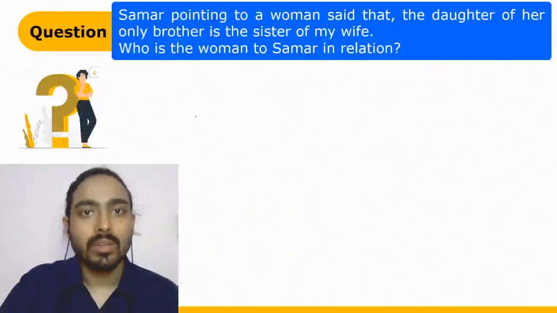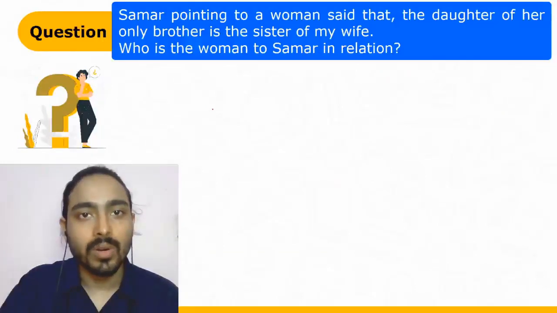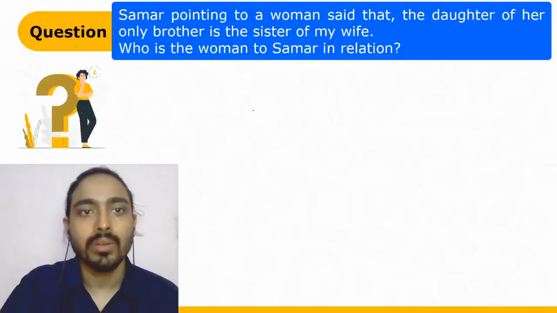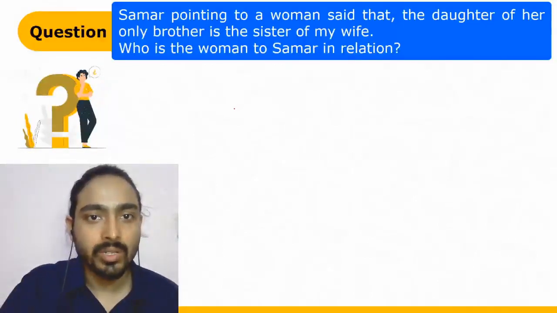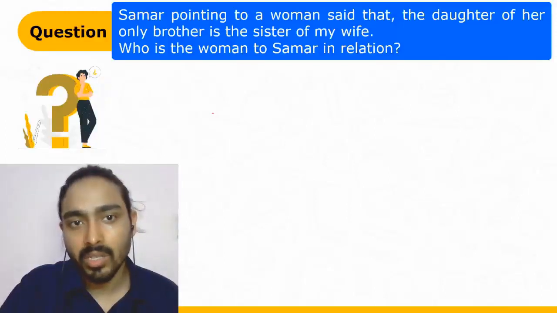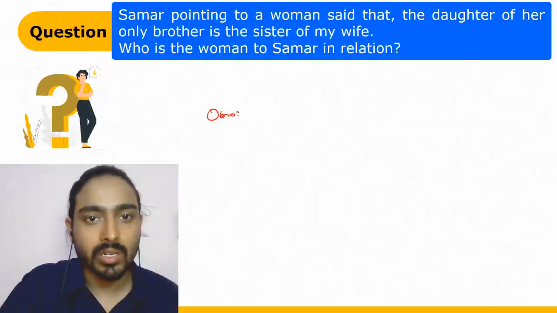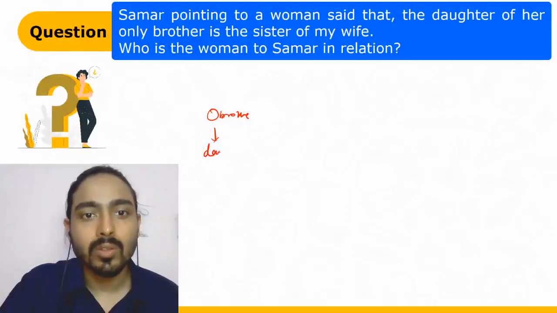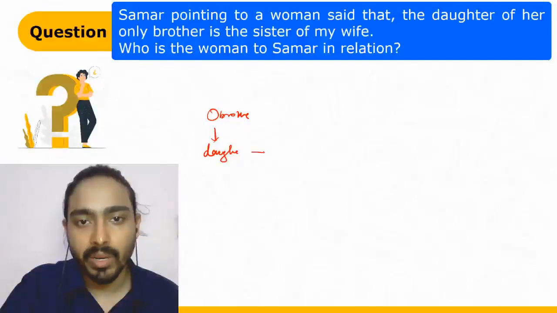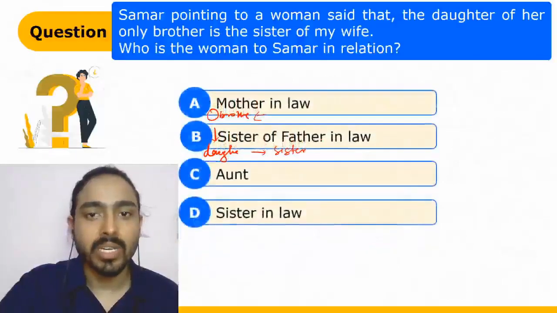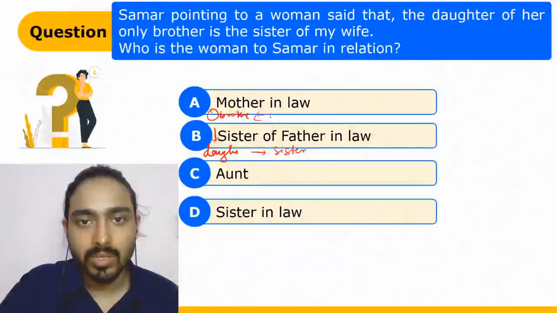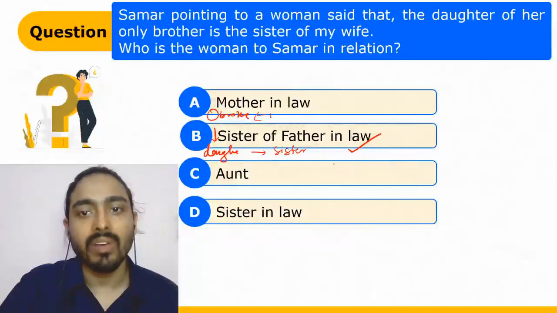Let's move ahead. Someone pointing to a woman said, the daughter of her only brother is the sister of my wife. So, the sister of my wife is the daughter of her only brother. So her brother's daughter is the sister of my wife. So we can simply say, it is the sister of the father-in-law.